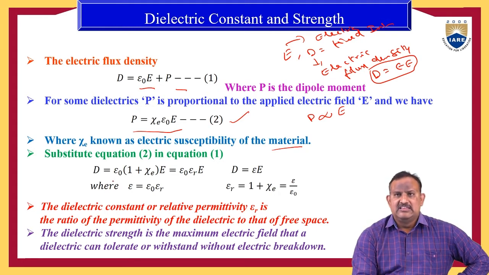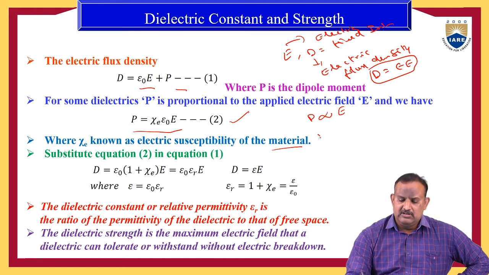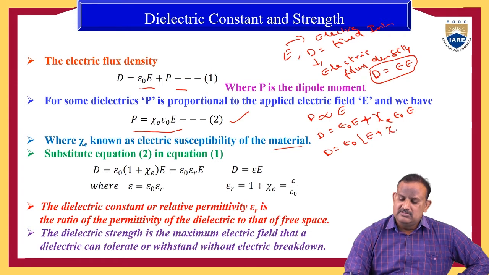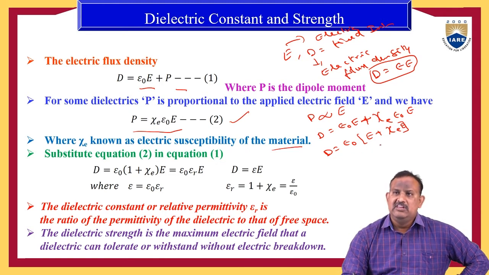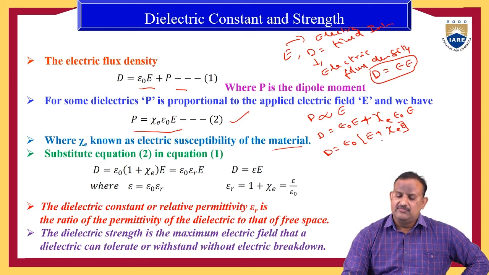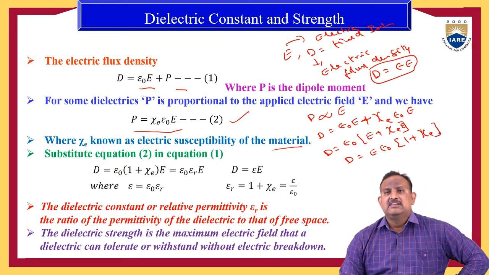If you substitute equation 2 in equation 1, then we have D is equal to epsilon naught E plus, in place of P, zeta E epsilon naught. Taking epsilon naught common, D is equal to epsilon naught into E plus zeta E. Again, taking E common, D is equal to epsilon naught into 1 plus zeta E, times E, where zeta E is the susceptibility.